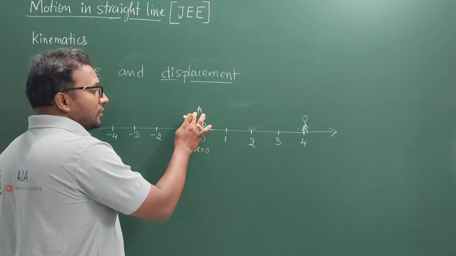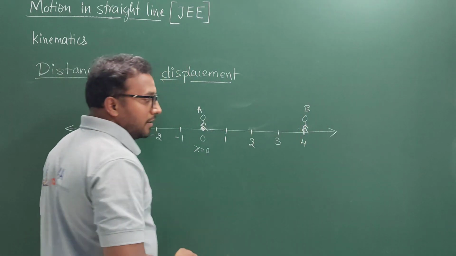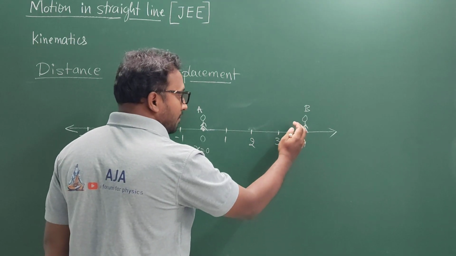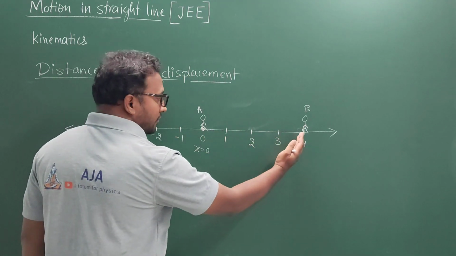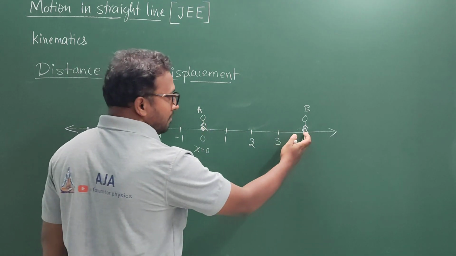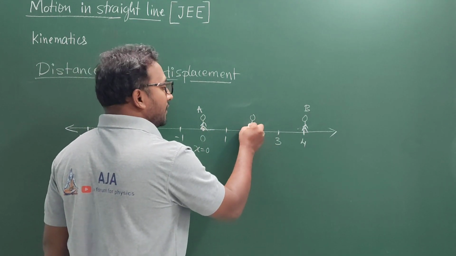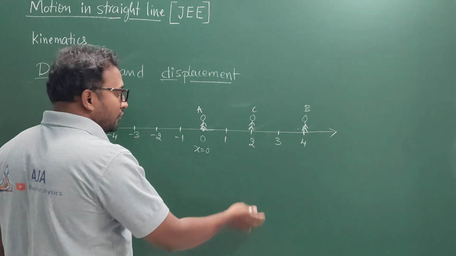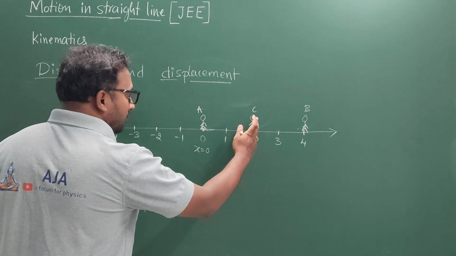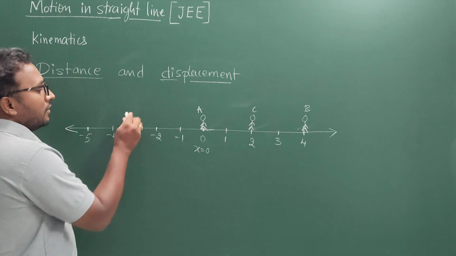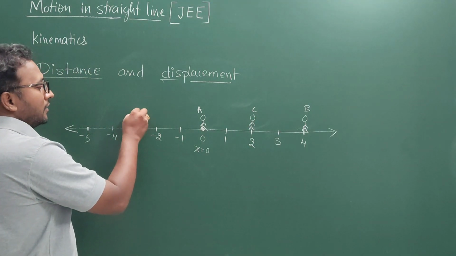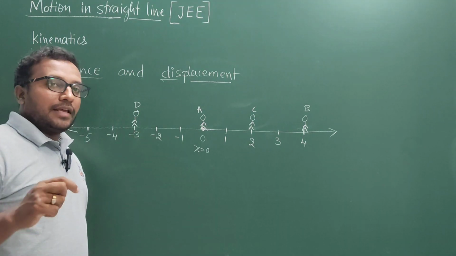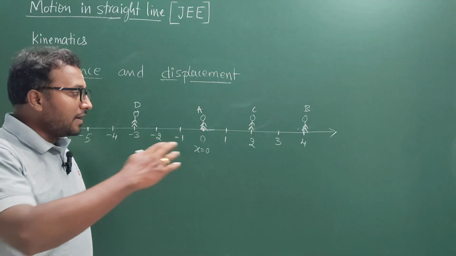I will call this position A and this position of the body B. Then the body comes back, moving towards the origin again, from B to some other position, which I will call C. And again we continue the motion, from C to some other position on the same x-axis, which I will call D.